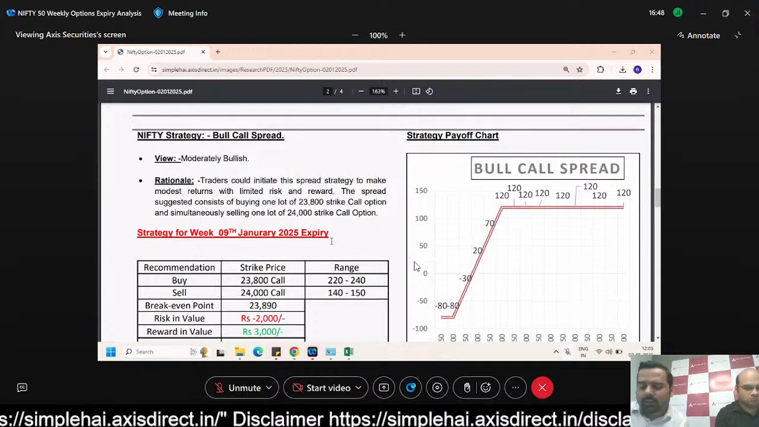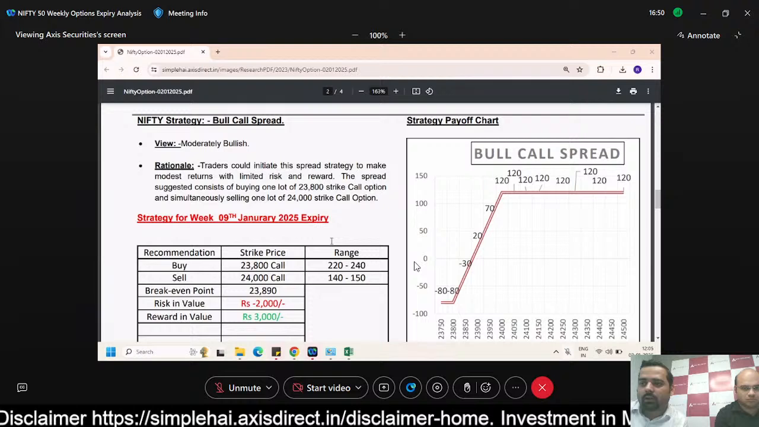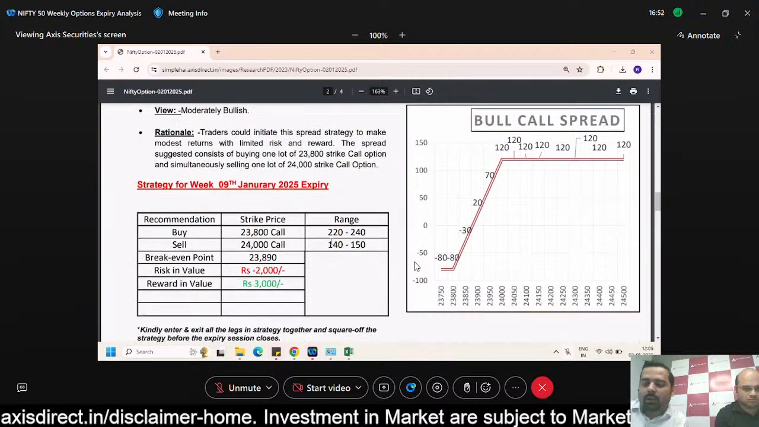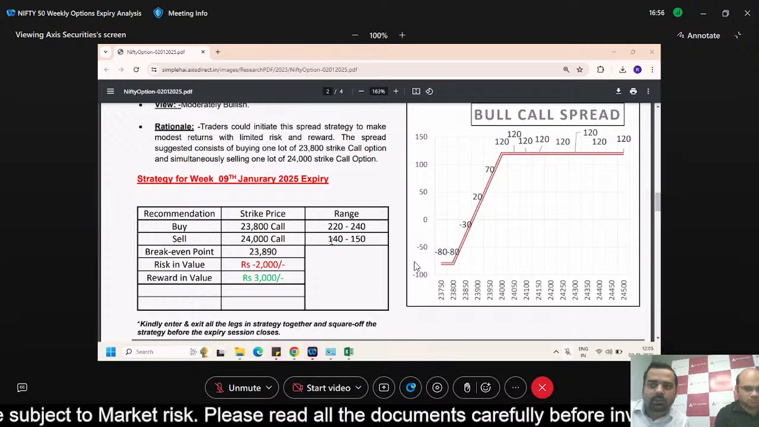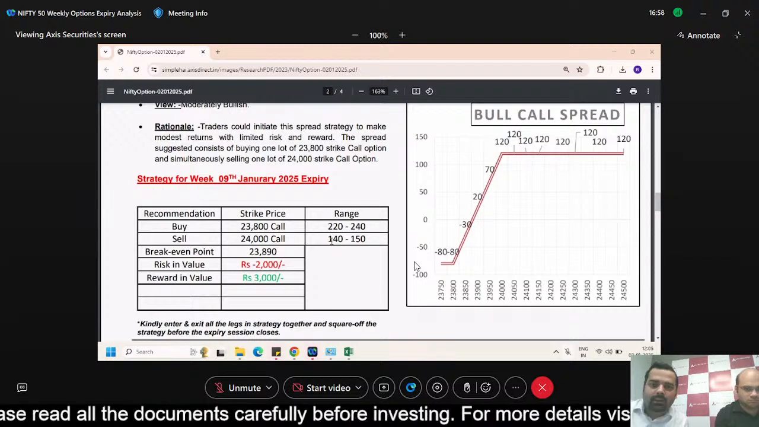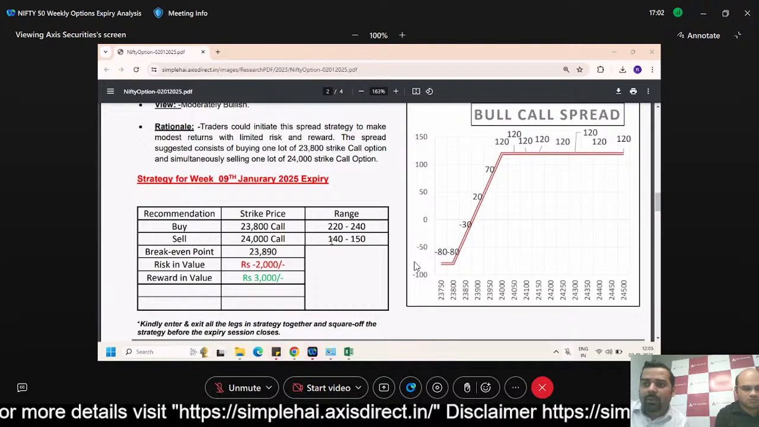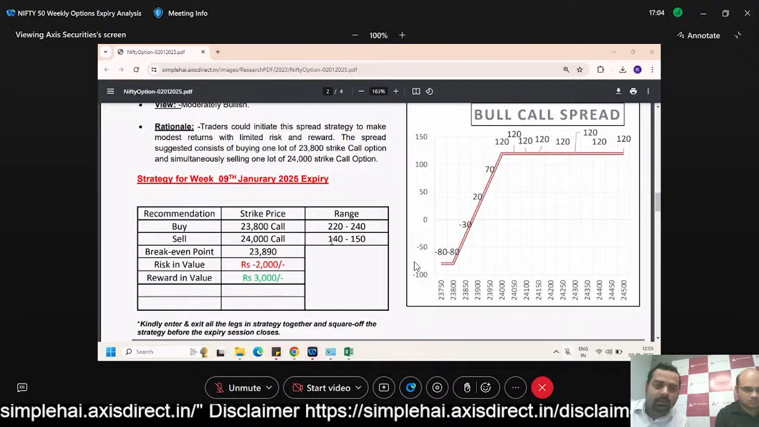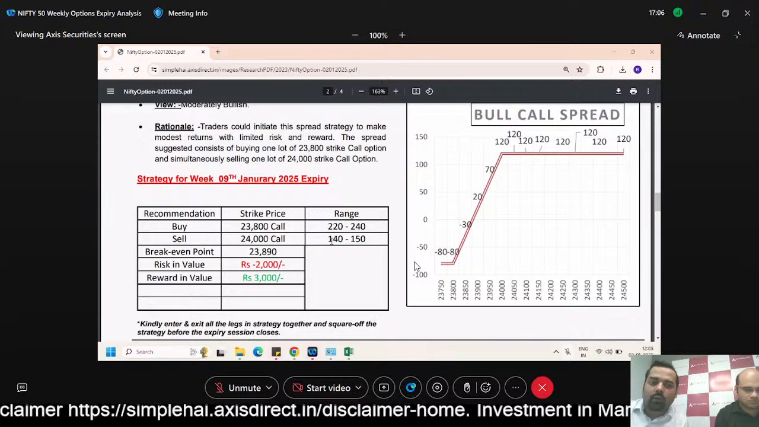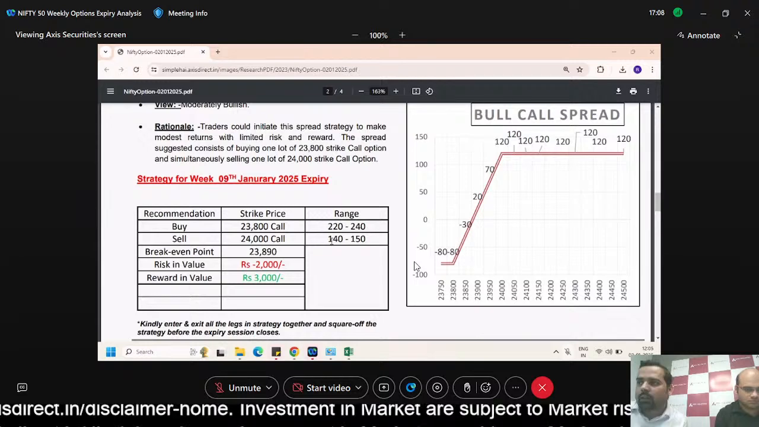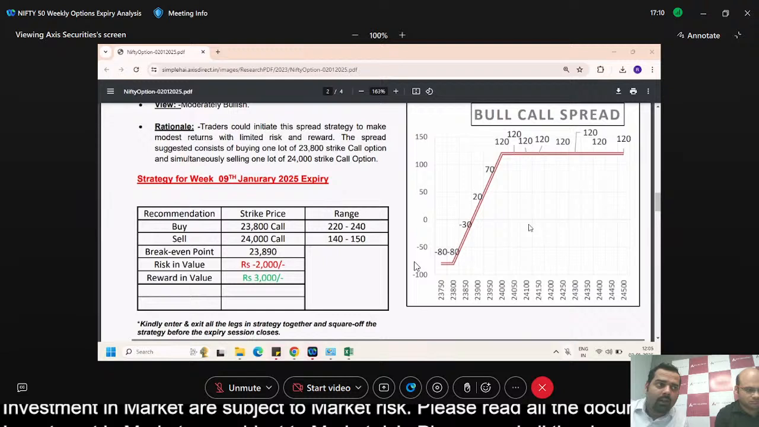On the call option we have recommended buying the 23,800 call, with a range around 220 to 240, and selling the 24,000 call. The break even is 23,890, the risk is minus 2,000 rupees and the reward is 3,000 rupees for one lot. This is the payoff graph we have presented here.